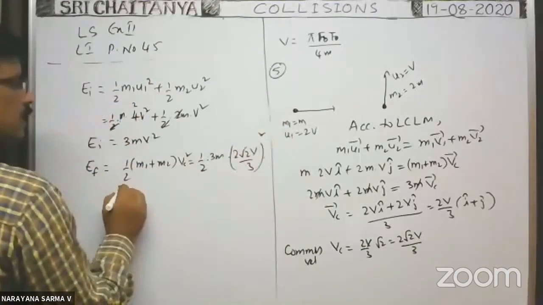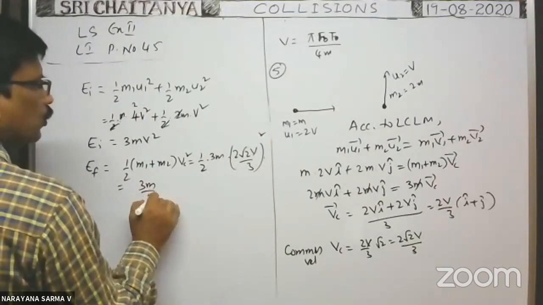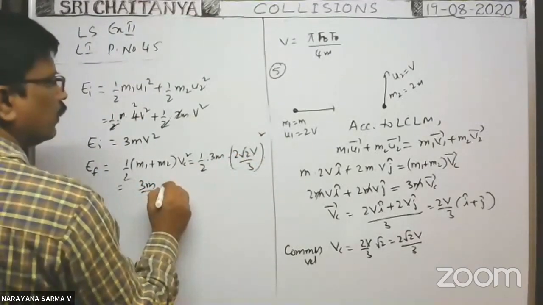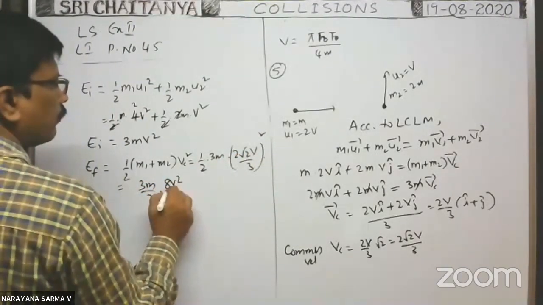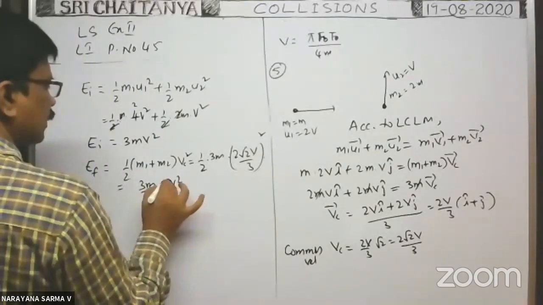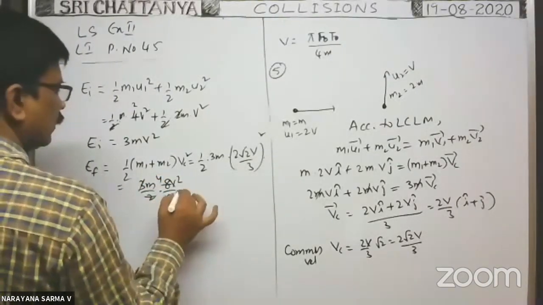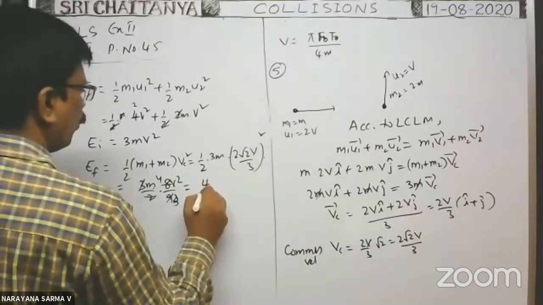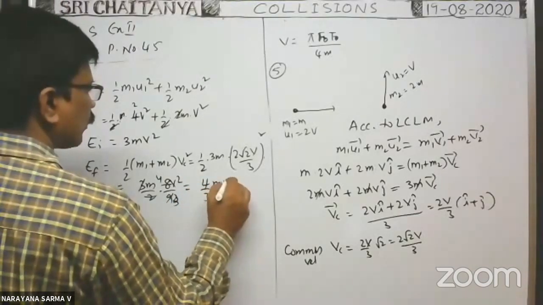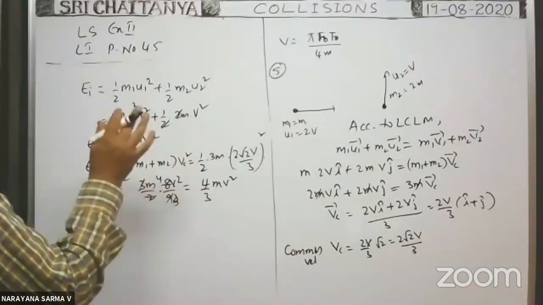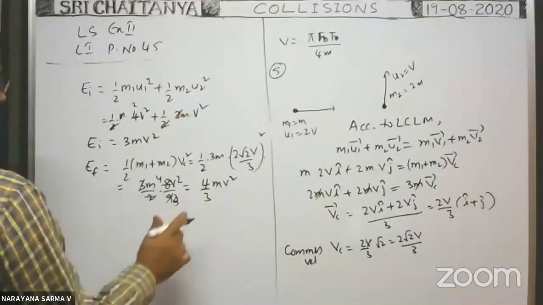So this is equal to 3m by 2 into 8v square by 9. 2 4s are 3 3s are. Therefore, 4 by 3 m v square. It is the total kinetic energy of the system after collision.